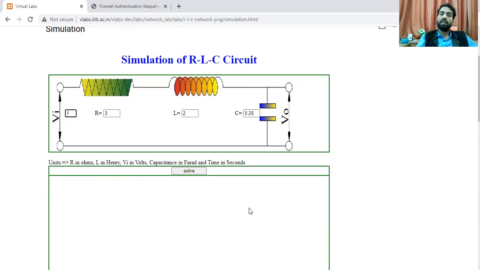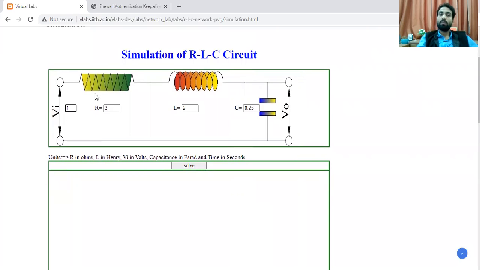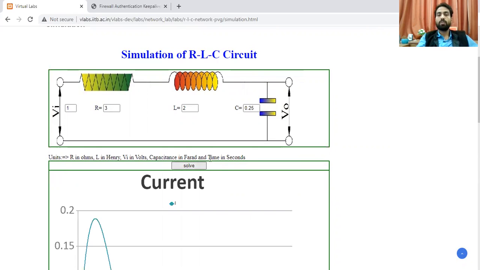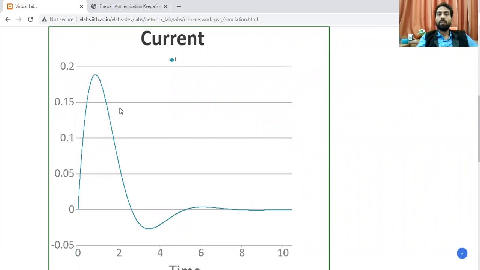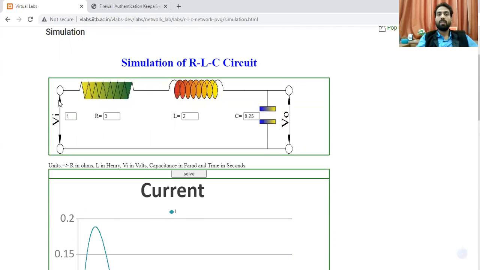So see here, nothing we are going to do. We are providing a voltage input and try to find out कि capacitor के across voltage जो होगा starting में change होगा तेजी से फिर बदलेगा. So let's see what will be the response that comes in this. So we are simply solving and checking what will be the current. So here we are having the current in the circuit because this is a series kind of a circuit.